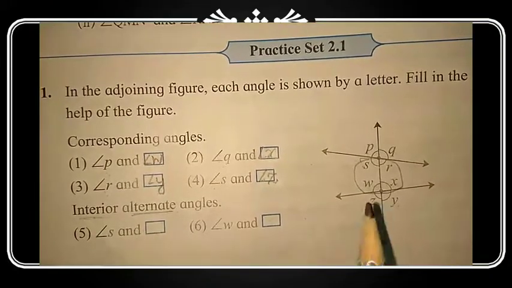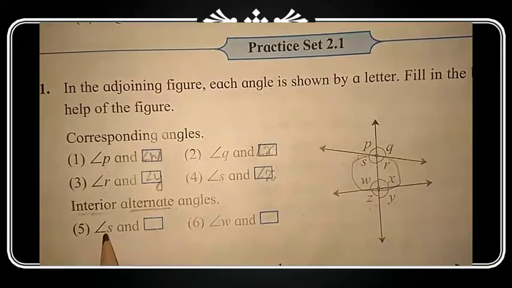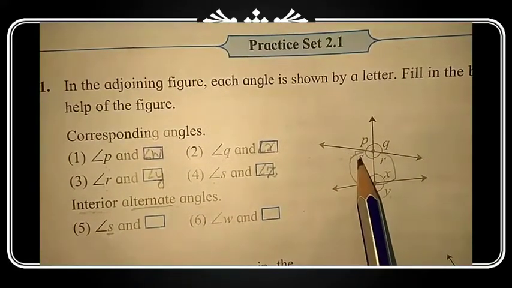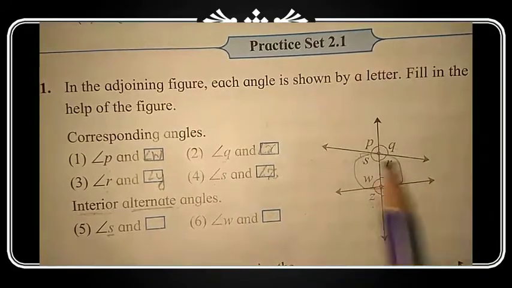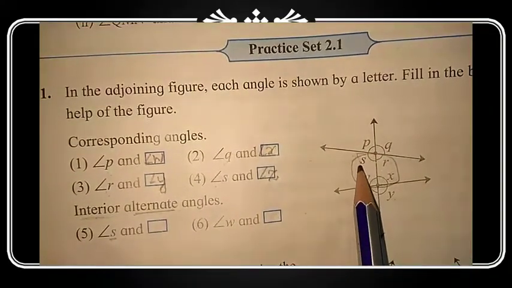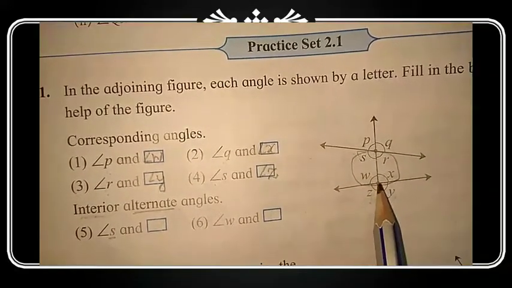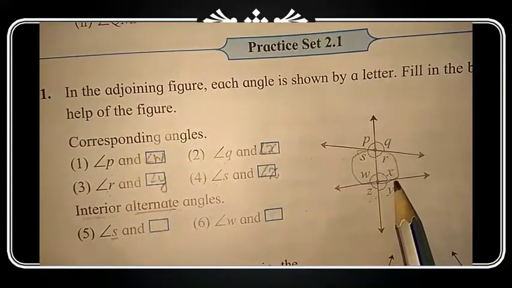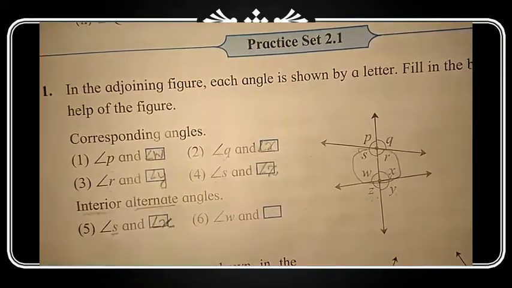So alternate angle means angles which form on the opposite direction of transversal. For example, angle S. Angle S is left side of transversal. Then its alternate would be to the right side, means opposite side of transversal. It is left side, so opposite side would be right side of transversal. So on next line, right side of transversal is angle X there. So its alternate angle is angle X.